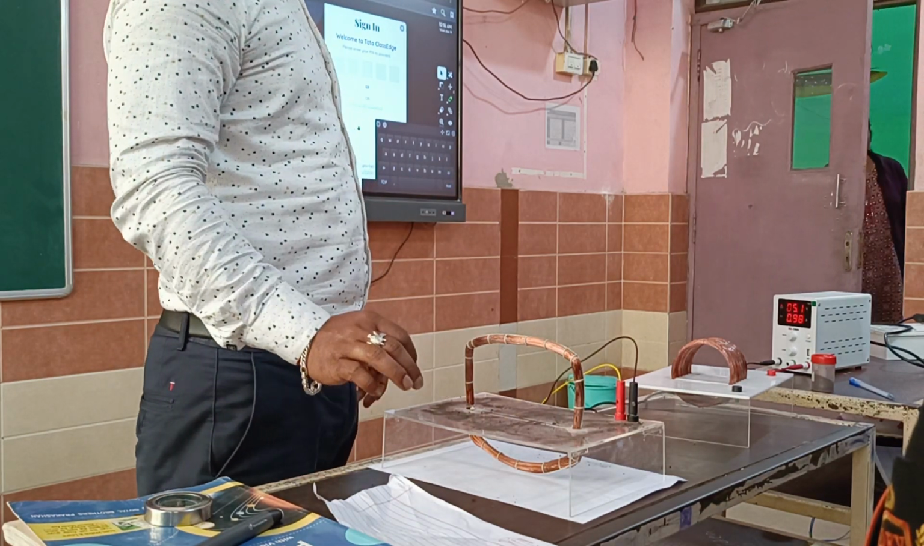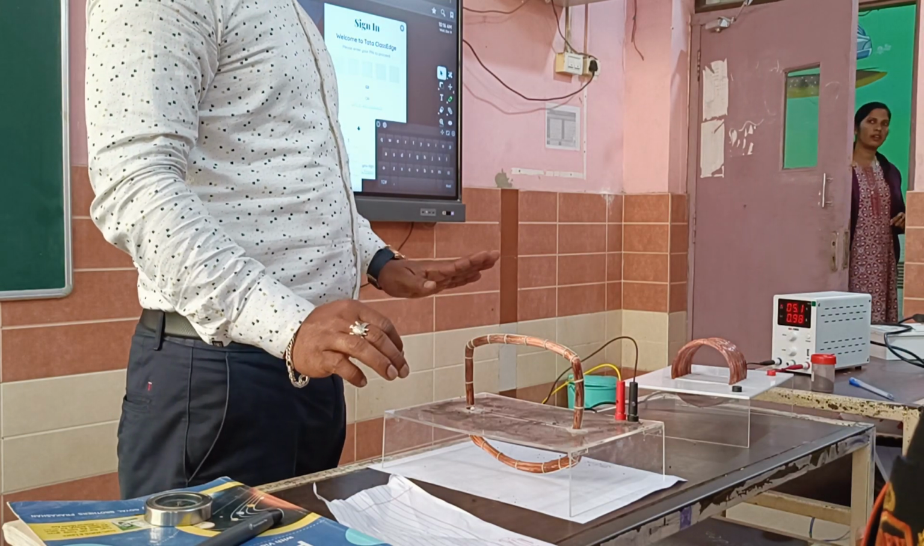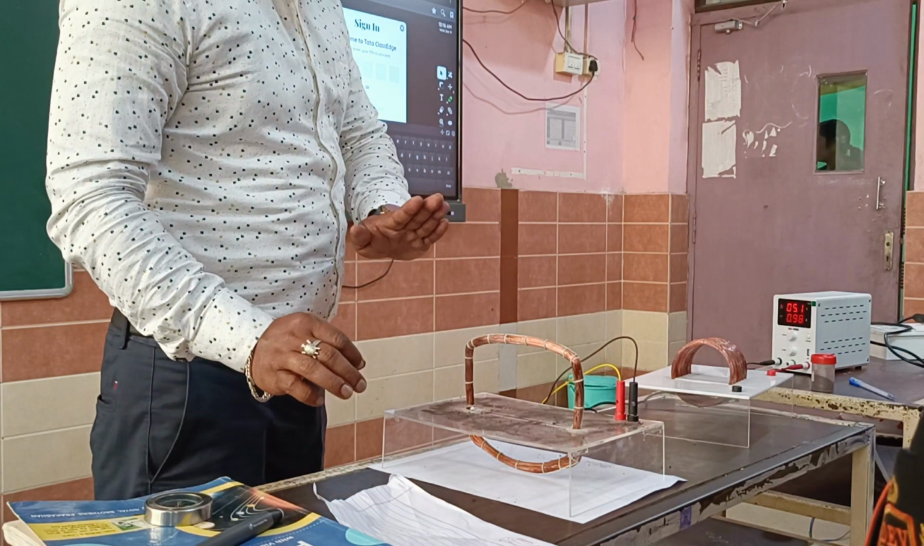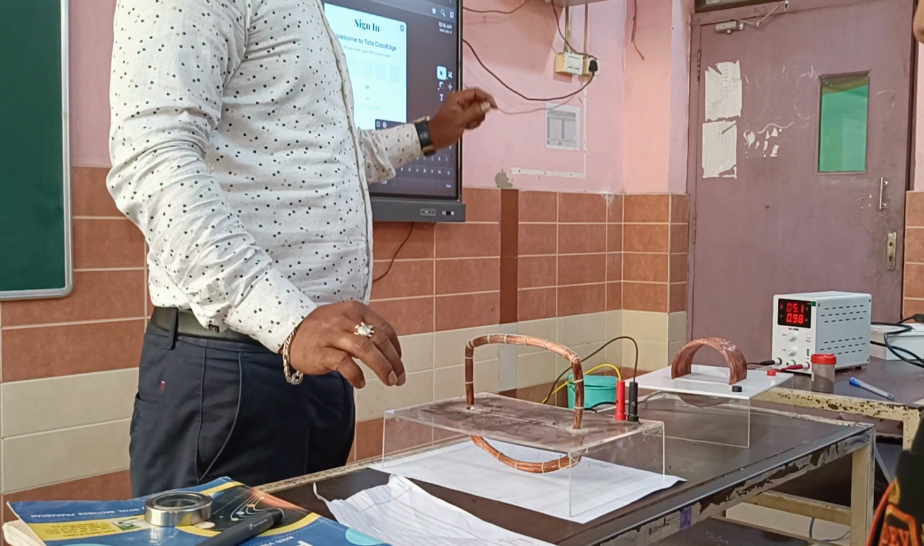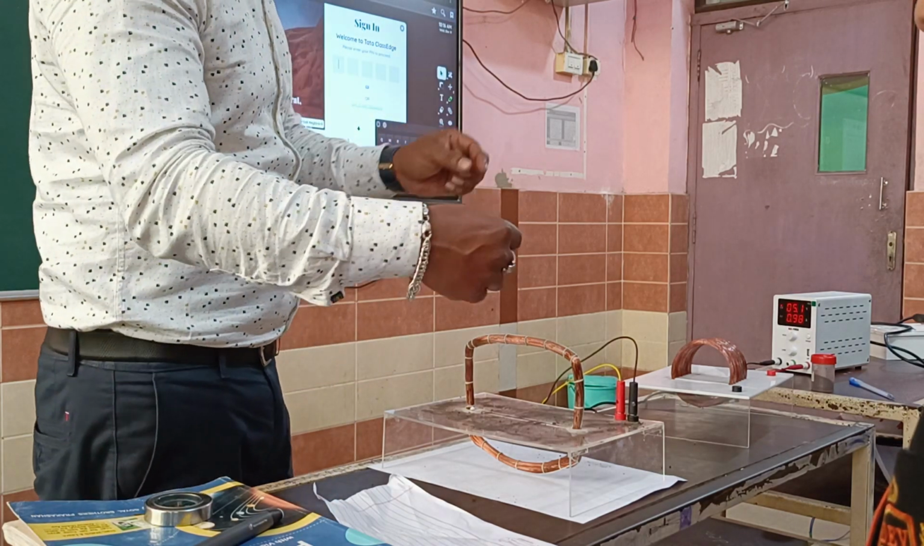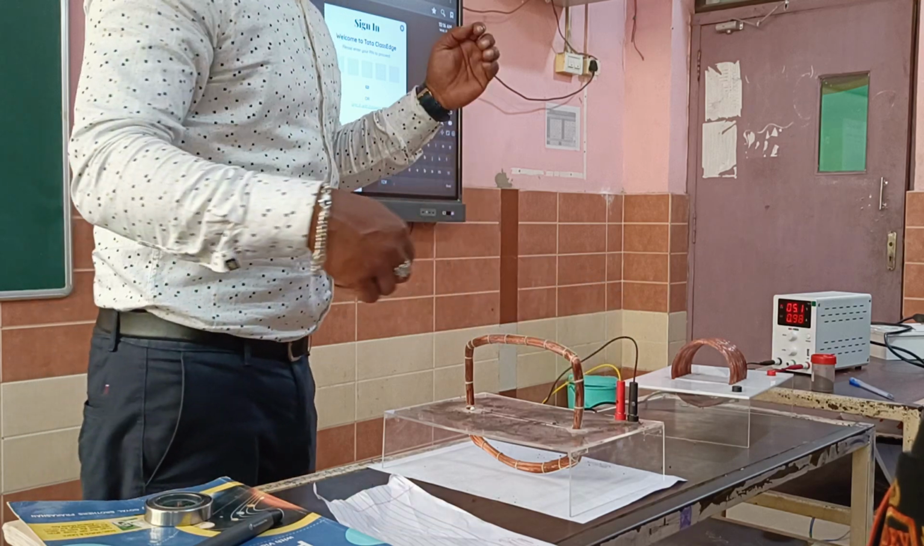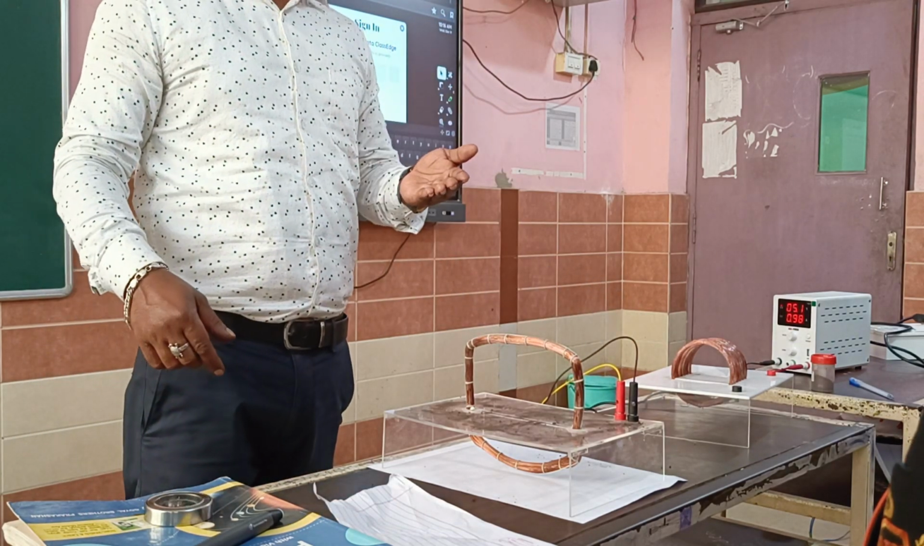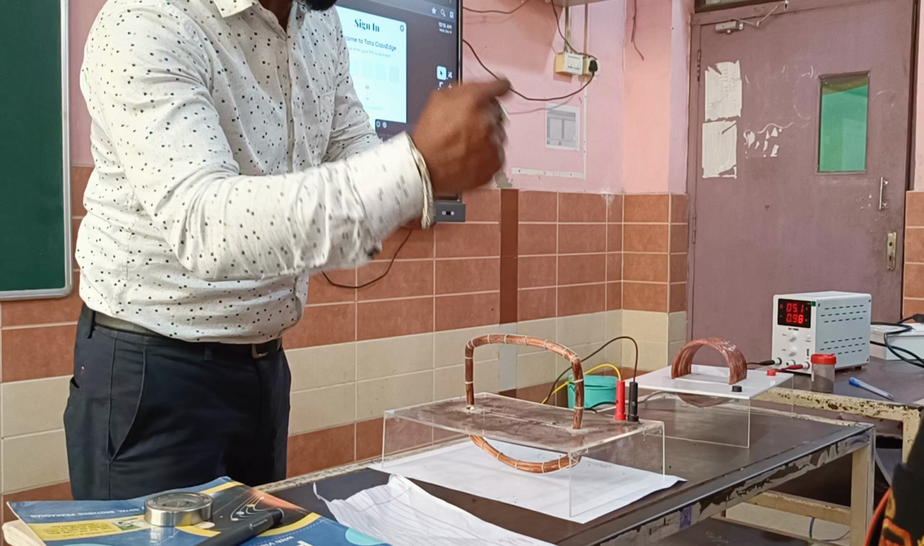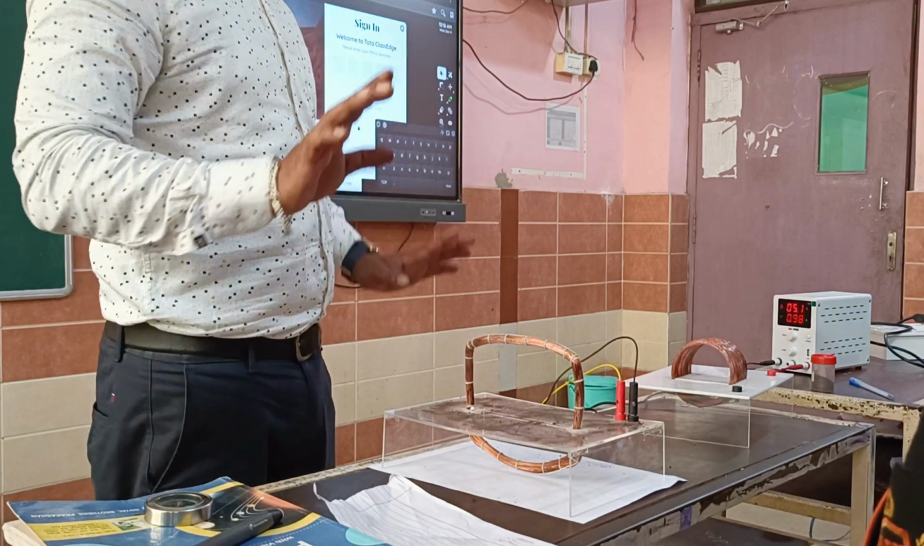This experiment we have already performed in the junior classes. But at that time you were using a permanent magnet. You were keeping a bar magnet over there. Yes. But here we are utilizing the application of electricity. With the help of electricity, we are making a magnet and we are showing the magnetic field.